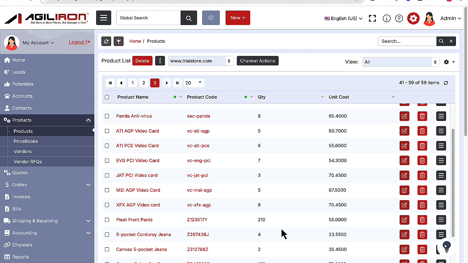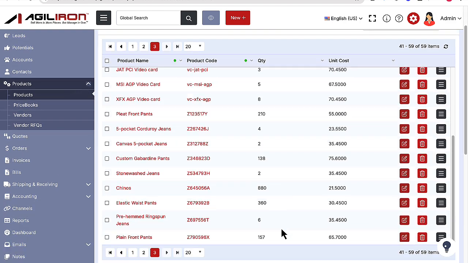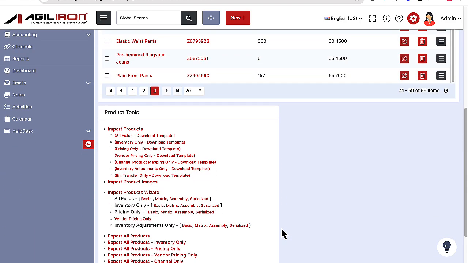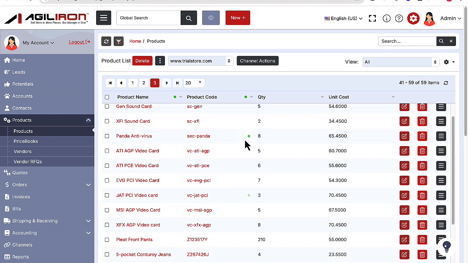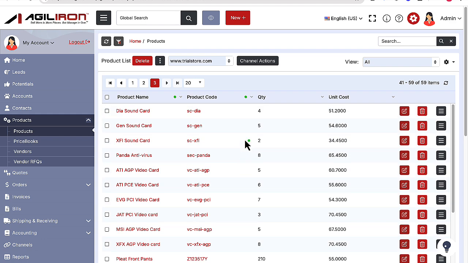Agiliron has already prepared some importing CSV templates for that exact purpose, and they're available right here in the Product Import toolbox. This makes it easier to add new products regularly to your channels. But if we simply wanted to sell some existing products that we were already selling in other channels but now on eBay, then we would only need to tell those existing products we want to list them in our eBay channel. In Agiliron, we refer to this action of telling products what channel we want them sold in as pushing a selection of products into a particular channel for sale.